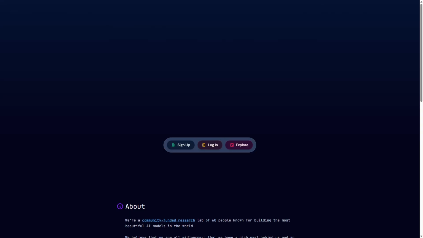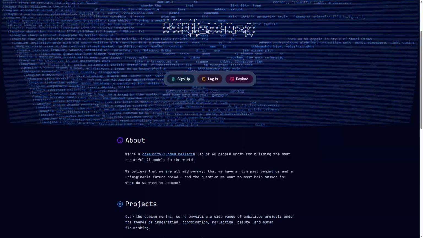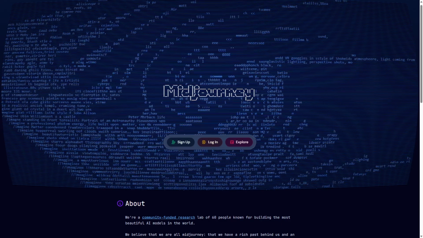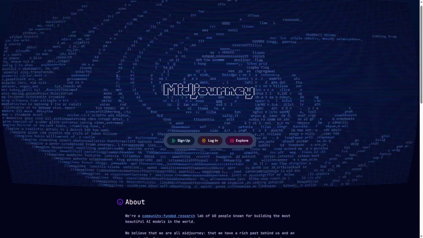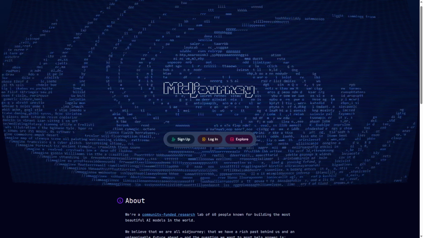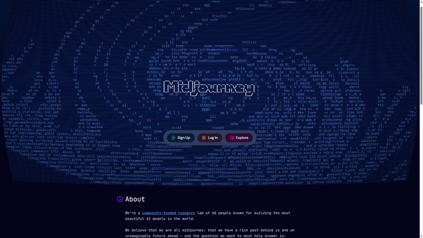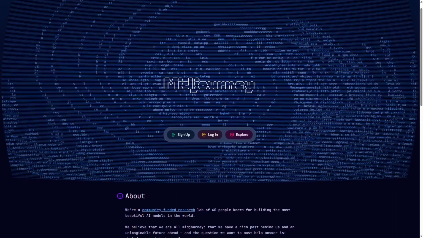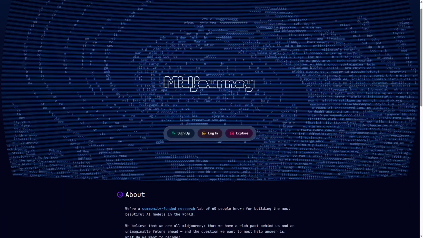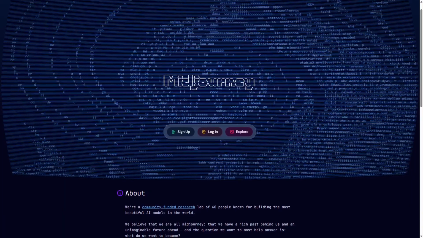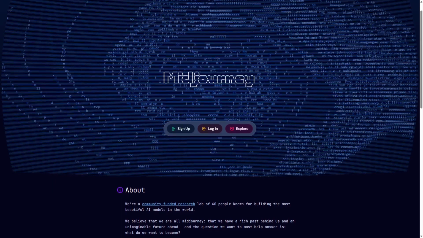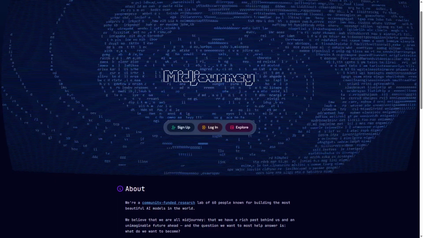Midjourney is an AI-powered platform specializing in generating high-quality digital artwork from text prompts. Using advanced machine learning models, it transforms user descriptions into unique visual creations. Midjourney's strengths lie in its ability to produce diverse art styles quickly, making it a powerful tool for designers, illustrators, and creative agencies. It allows users to experiment with concepts without needing traditional art skills.